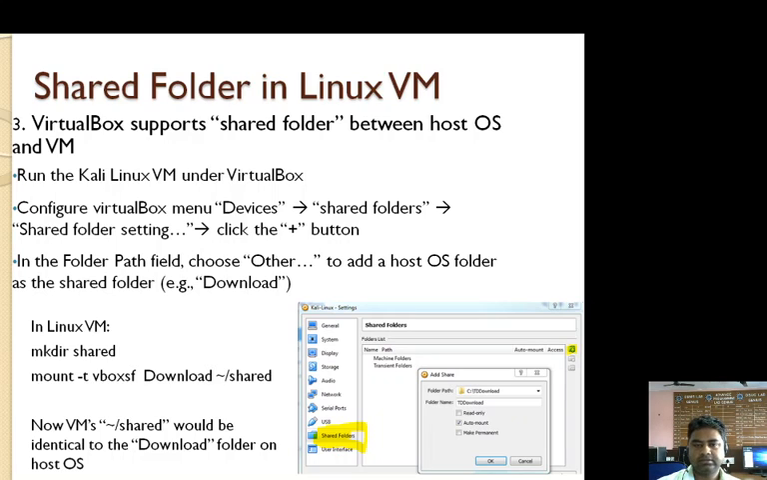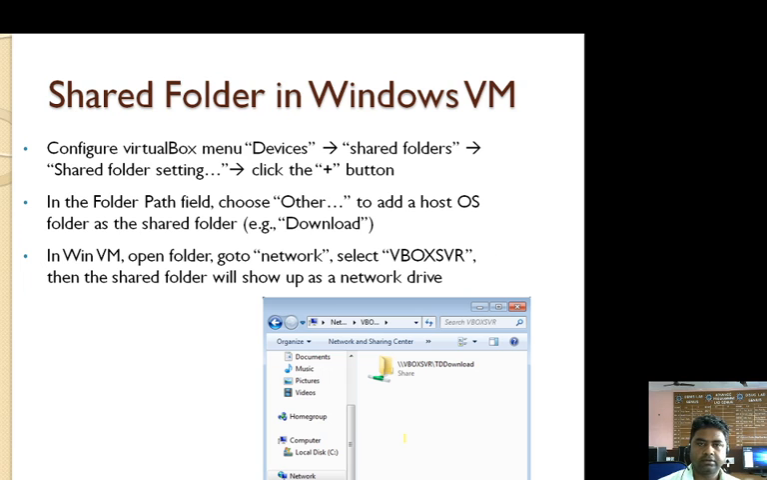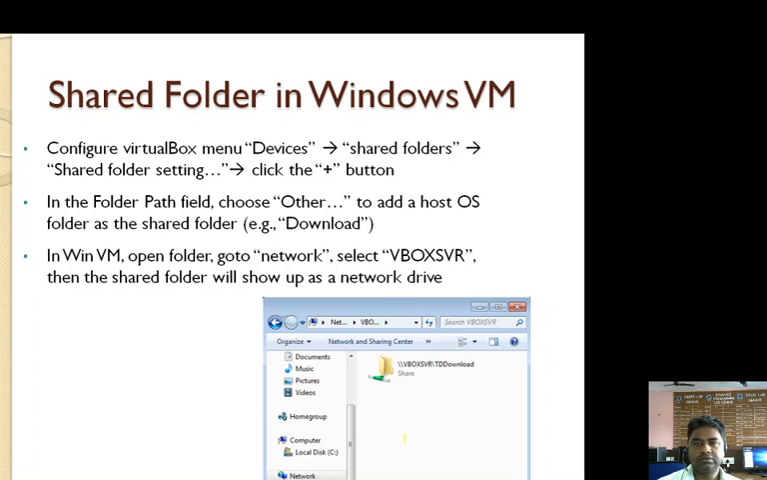And in the path, choose Other to add the operating system folder as a shared folder. With the help of the folder path, whichever path you want to provide, you can provide here. So the third one is with the help of a shared folder. Now the shared folder in the virtual machine. So configure the VirtualBox menu.